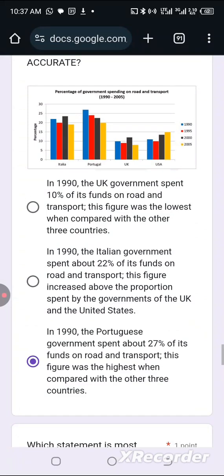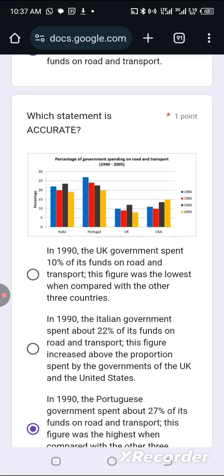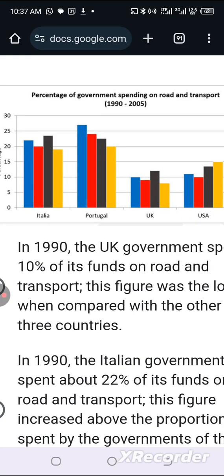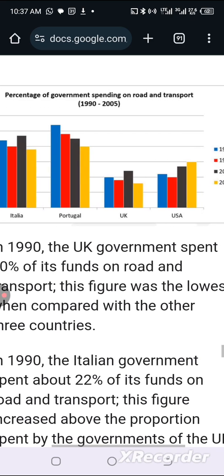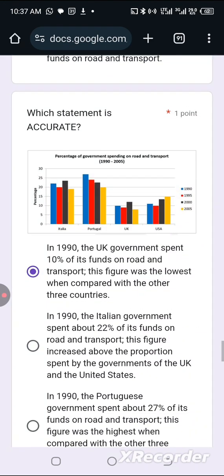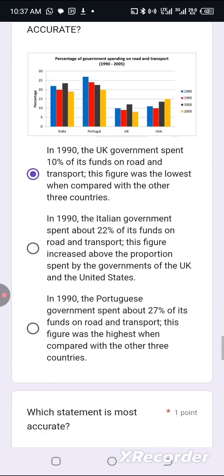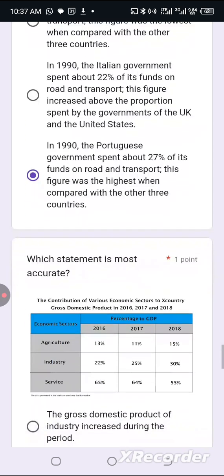What of option A? In 1990, the UK government spent 10% of its funds on road and transport. This figure was the lowest when compared with the other 3 countries. This one too is also correct. Interesting. Option A and option C are actually accurate. So I'm sure the answer is going to be one of the two. Alright, let's move on.